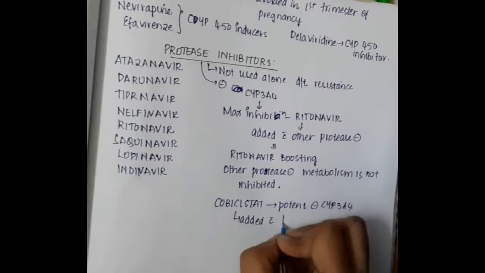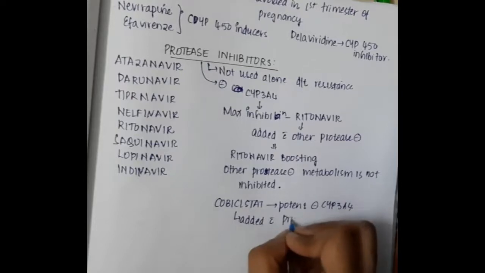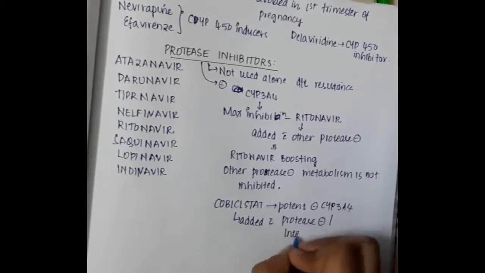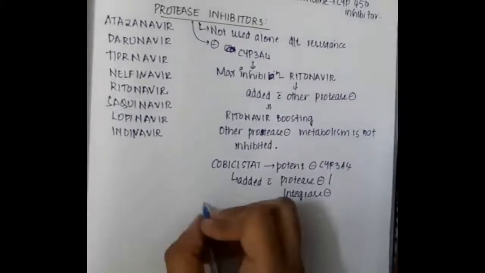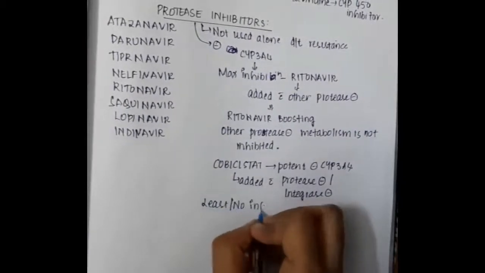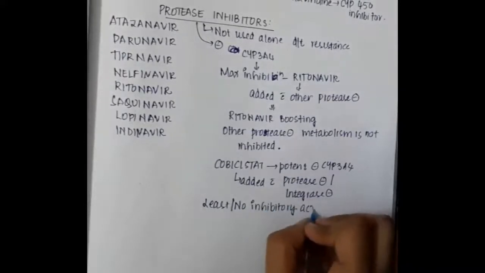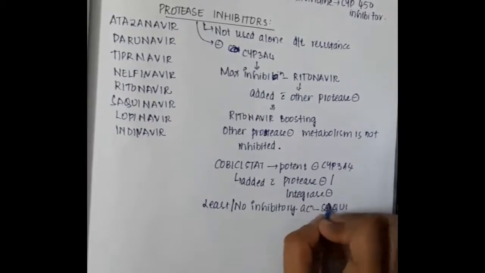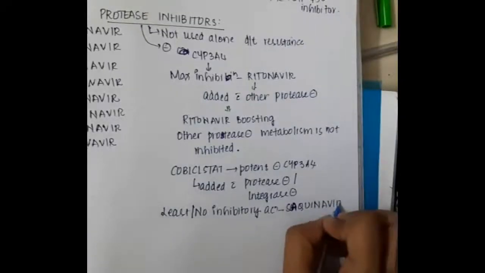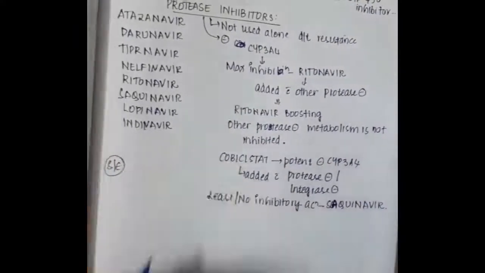Then we have the drug cobicistat. Cobicistat is actually a potent inhibitor of CYP3A4, so this is also added with protease and integrase inhibitors. The drug which has least or no inhibitory action is saquinavir.